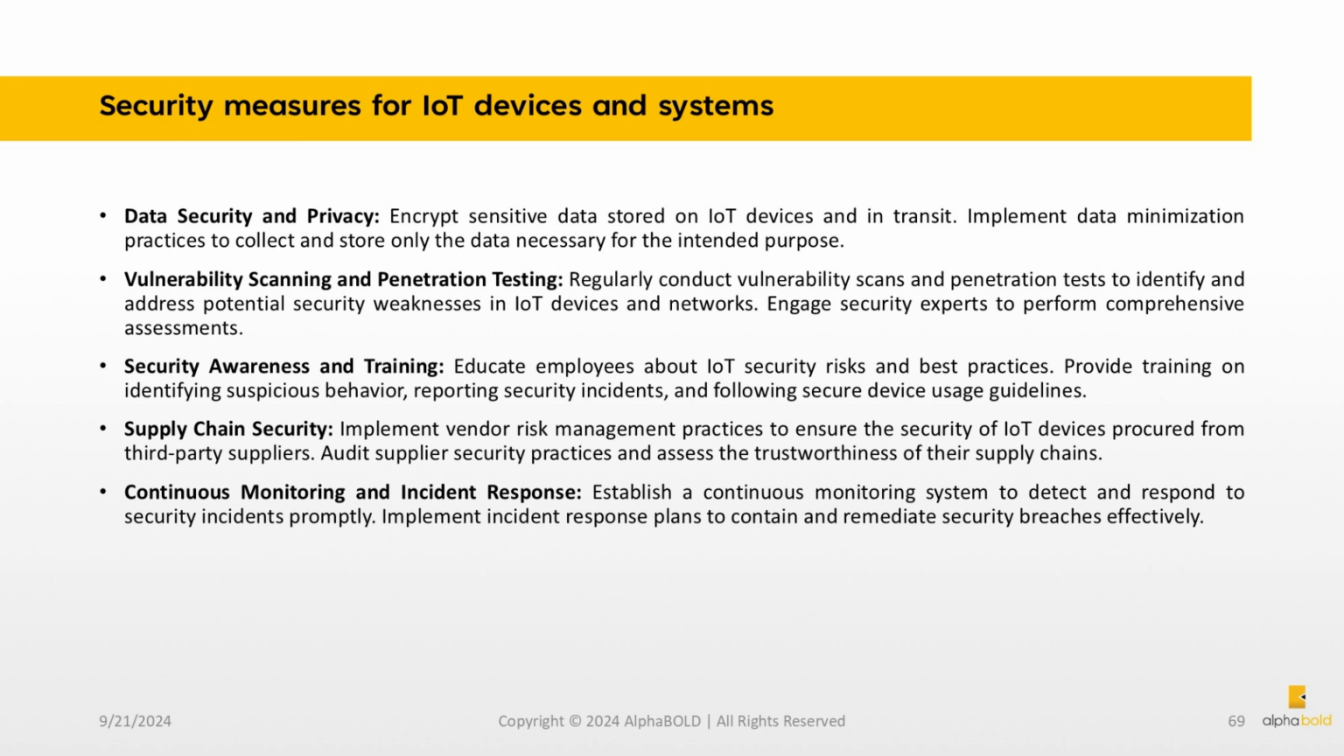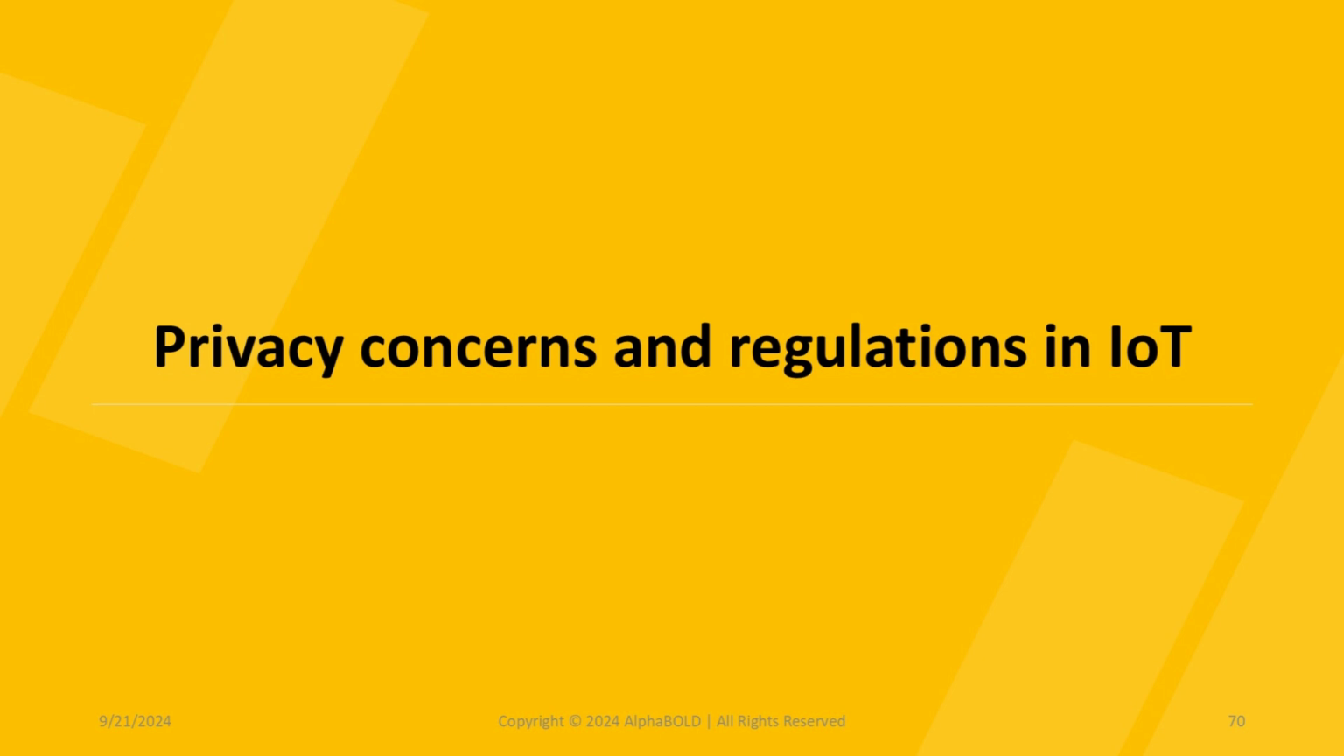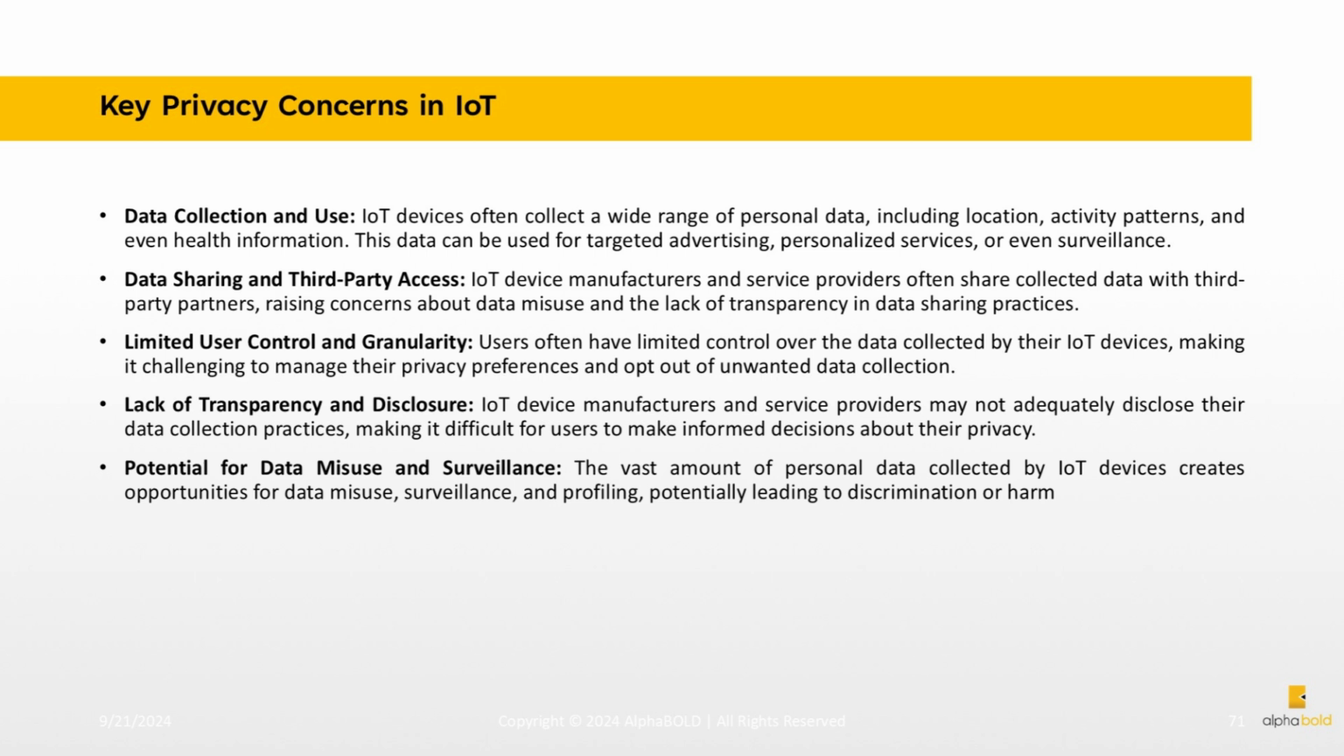Continuous monitoring and incident response. Establish a continuous monitoring system to detect and respond to security incidents promptly. Implement incident response plans to contain and remediate security breaches effectively. Privacy concerns and regulations in IoT. Key privacy concerns in IoT.